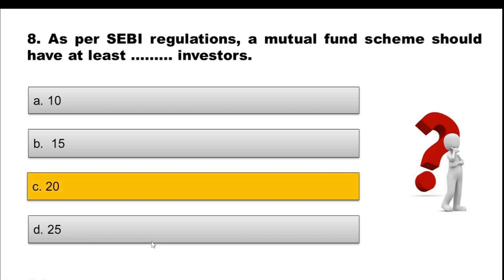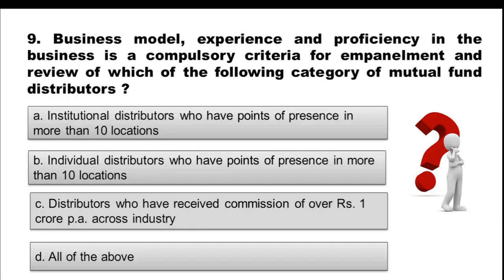And the right answer is option C, 20. You must understand this. As per SEBI, a mutual fund scheme shall have a minimum of 20 investors. Along with that, no single investor shall account for more than 25% of the corpus of the scheme. So there should be at least 20 investors, and any particular investor cannot hold more than 25% of the total corpus of that scheme.